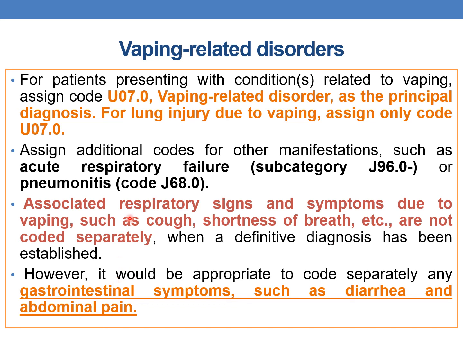However, it would be appropriate to code separately any gastrointestinal symptoms such as diarrhea and abdominal pain. So along with vaping, you can code diarrhea and abdominal pain if they are present, but you should not code cough, shortness of breath, etc. and other associated respiratory signs and symptoms.